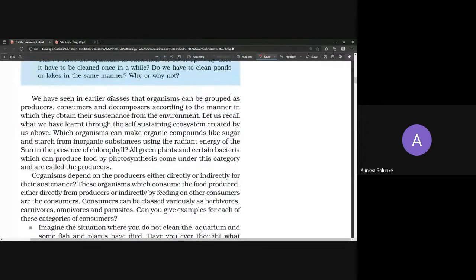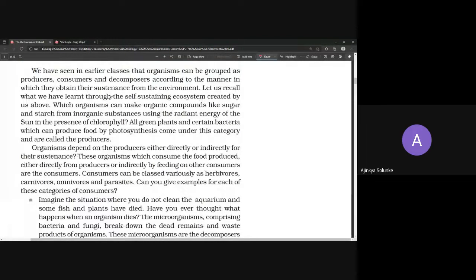Now, whenever we are talking about these situations, the most important source of energy for all humankind, or for biotic factors, is the sun. So the main source of energy is the sun. That is what is providing energy to all.